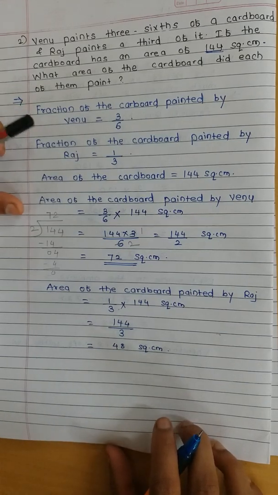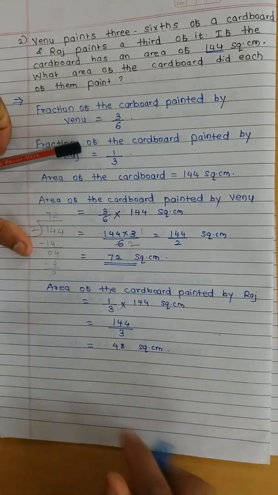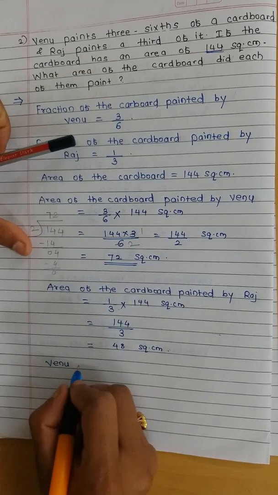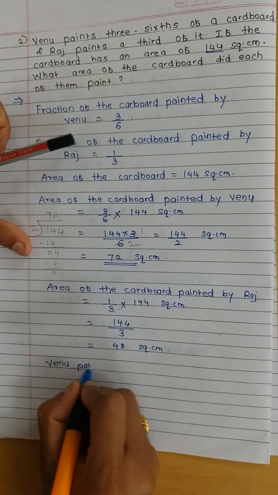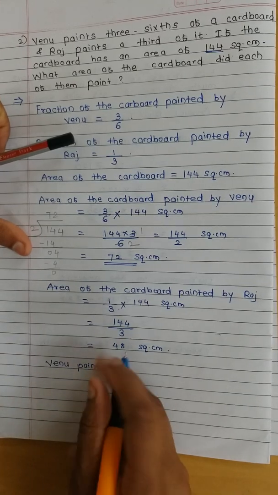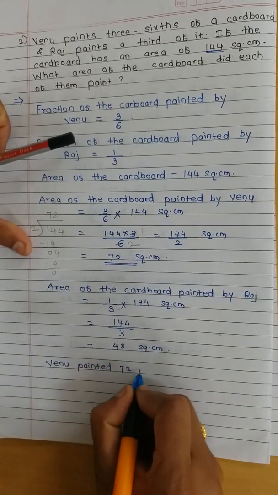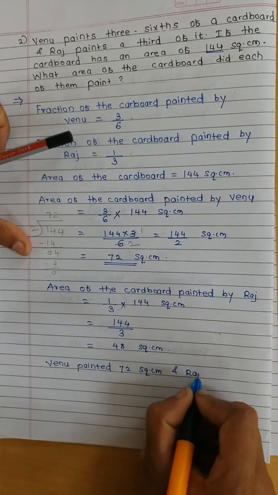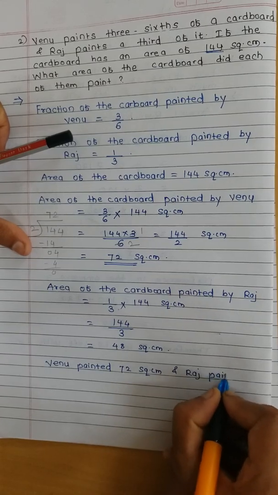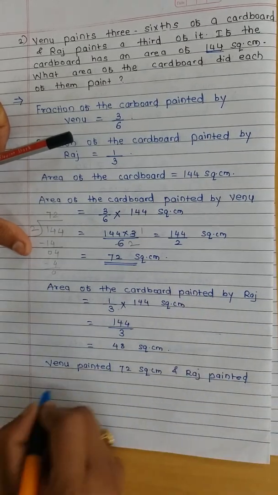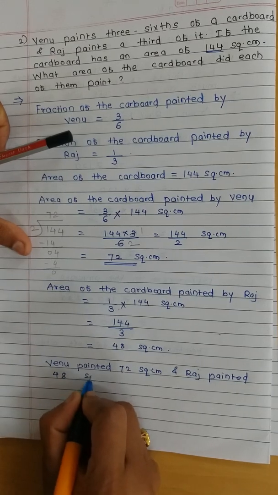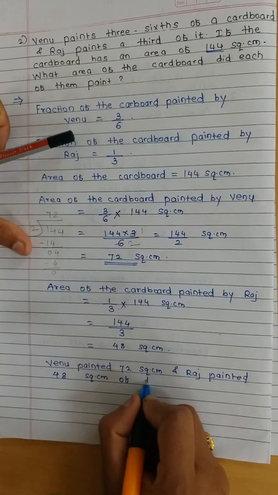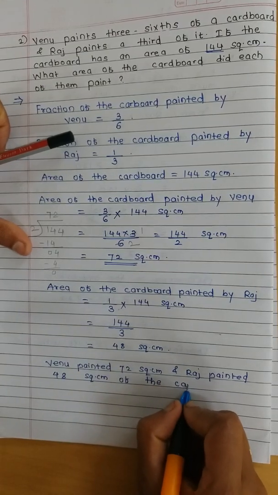As it is a word problem, so my dear students, we have to write the answer in words. Like, Venu painted 72 square centimeter and Raj painted 48 square centimeter of the cardboard.